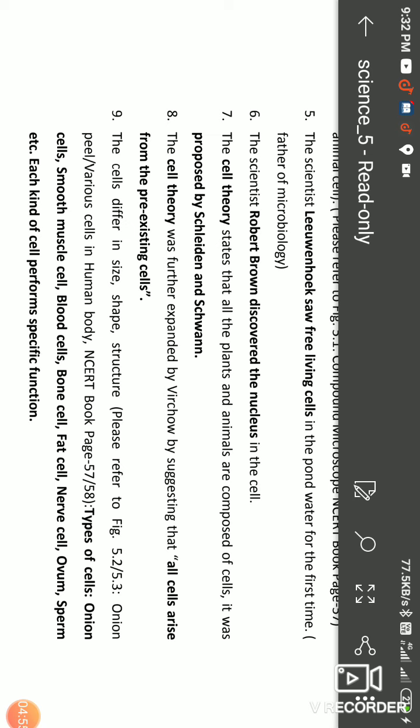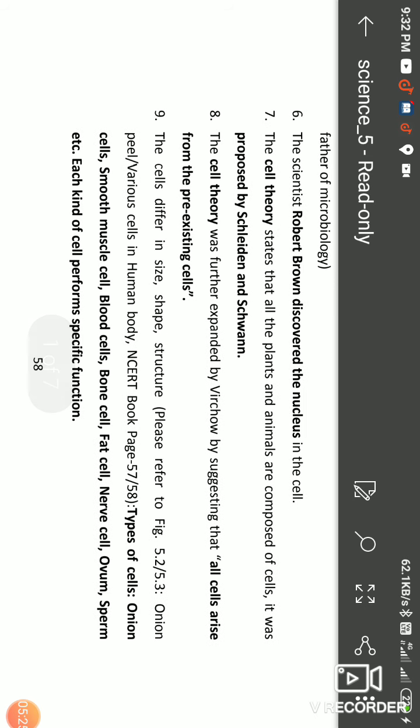Because Anton Leeuwenhoek first observed live cells under the microscope, free living cells in pond water. That's why he is called the father of microbiology.